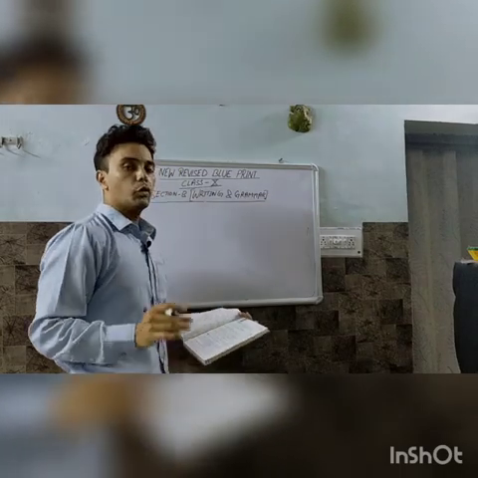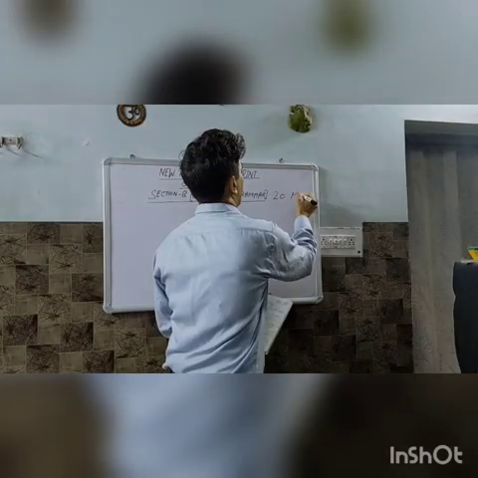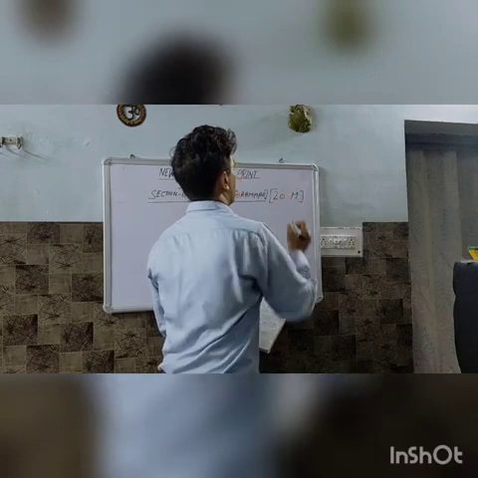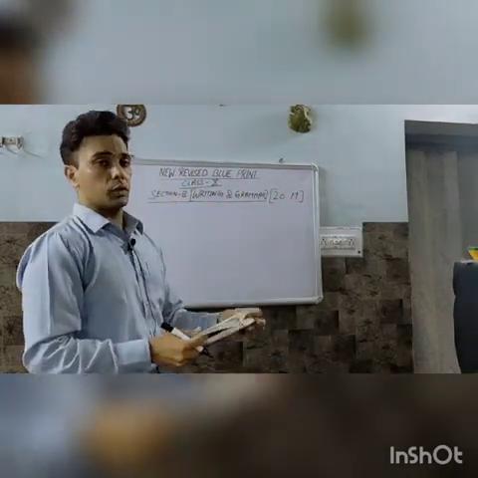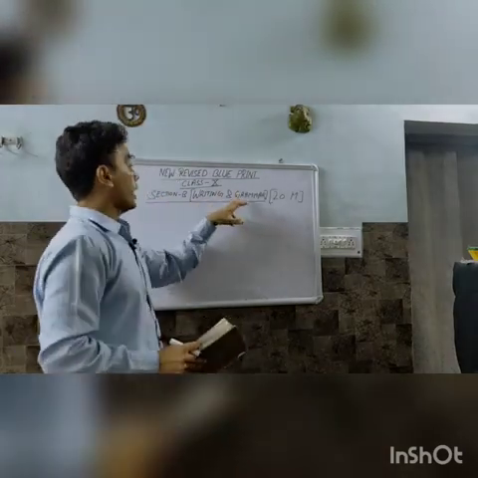This will be of 20 marks, students. So 20 marks for Section A, the reading section, and 20 marks for Section B, writing and grammar.